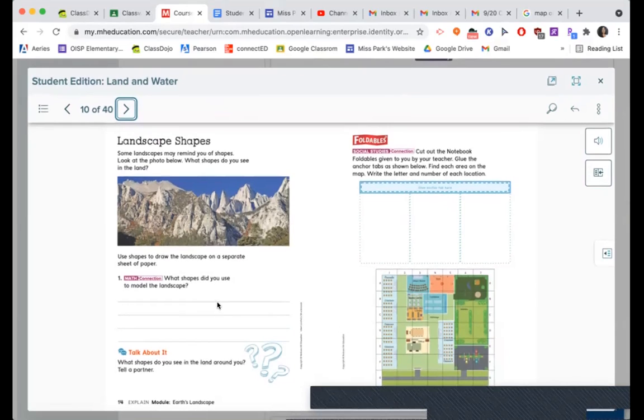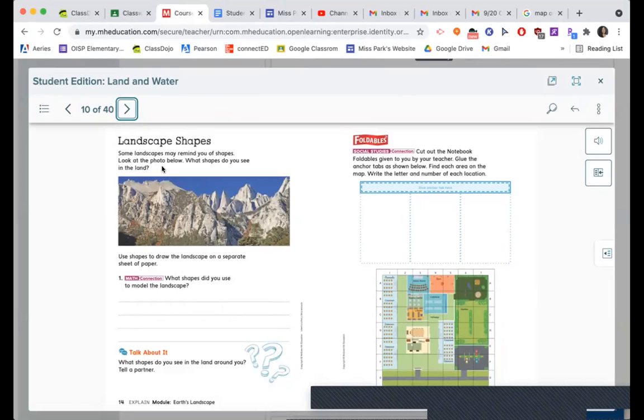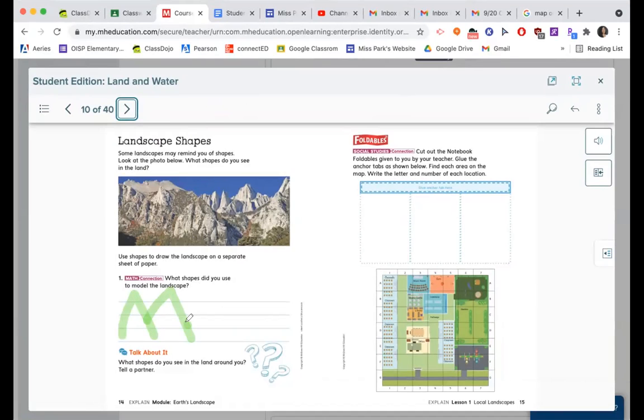Actually, I don't know if we read this part, so let's read it. Some landscapes may remind you of shapes. Look at the photo below. What shapes do you see in the land? Okay, well, I see a lot of triangles. Use shapes to draw the landscape on a separate sheet of paper. What shapes did you use to model the landscape? And instead of doing it on a separate sheet of paper, you guys can just do it right here. So what shapes did you use to model the land? And you can say you used a lot of triangles.